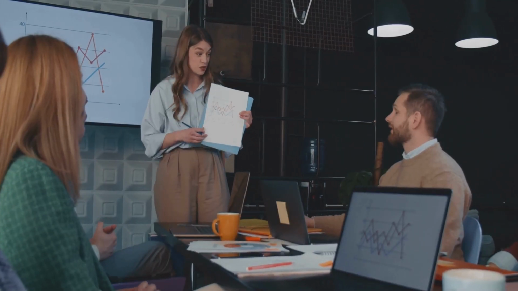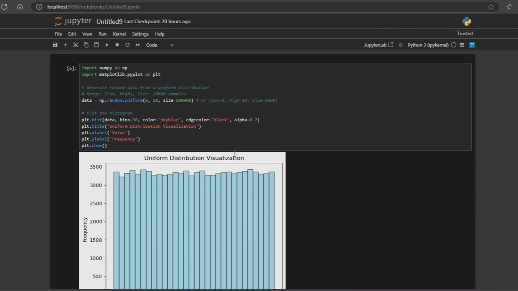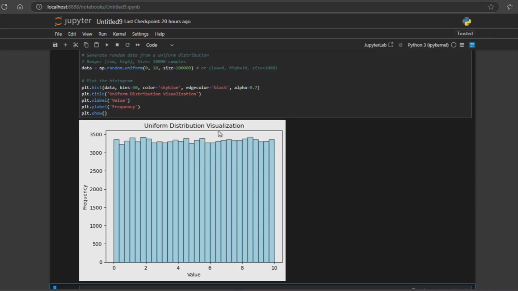In real life, pure uniform distribution is rare, but it serves as a fundamental concept, a baseline for understanding other distributions. To create uniformly distributed data in Python, we use the random.uniform function from the NumPy library. The first two values give the range and the last value is the size. In the example, the data generated ranges from a low value of 0 to a high value of 10 and 1000 data points are created.